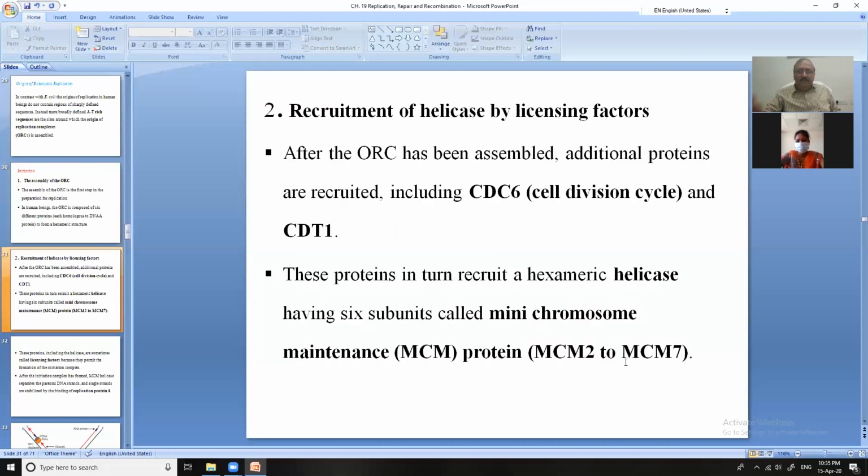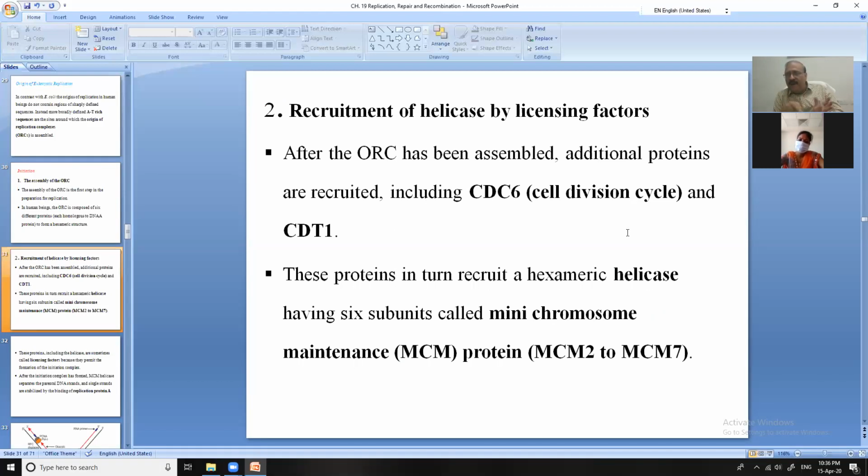Then after the ORC has been assembled, additional proteins are recruited, including CDC6 and CDT1. So one thing is that they are rich in adenine and thymine. Second, you know that they have DnaA as a protein.